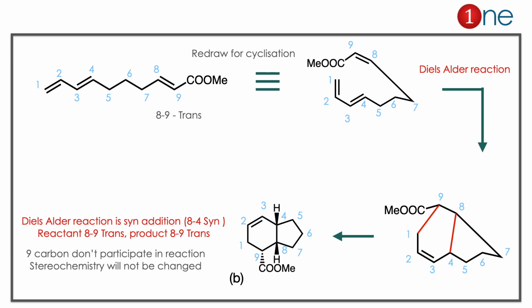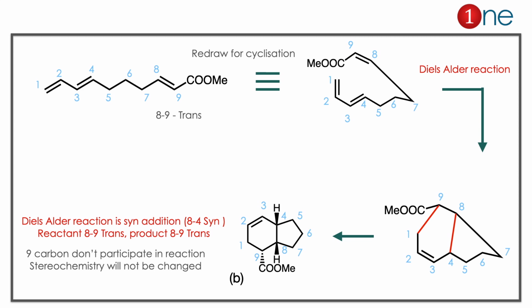So definitely it will be on the plane. So hydrogen will be in the same position. So 8 and 4 will be syn. Either it can be above or below, no problem. Here I have shown it as above. Then look at the 8-9 bond. If you look at the reactant, the 8-9 bond is trans, so definitely the 8-9 bond should be trans here.